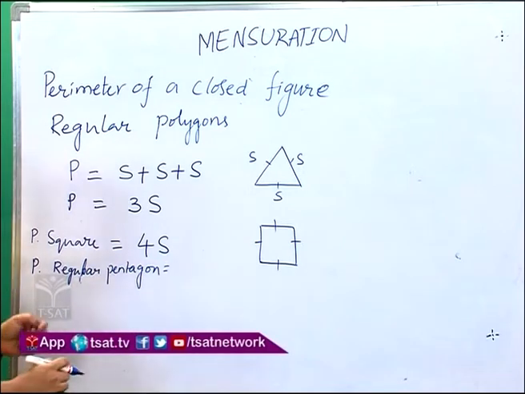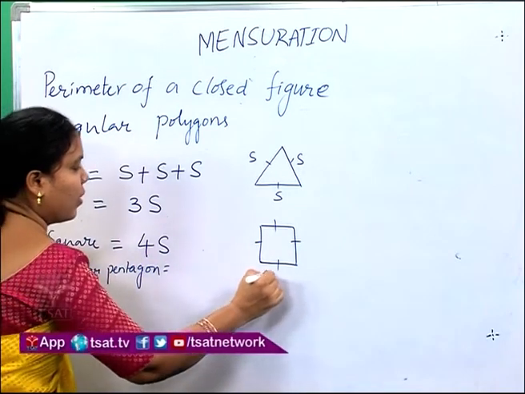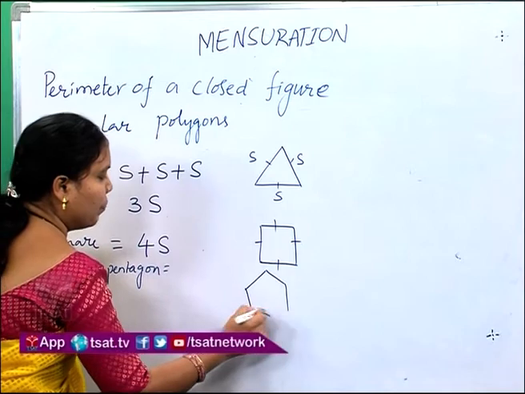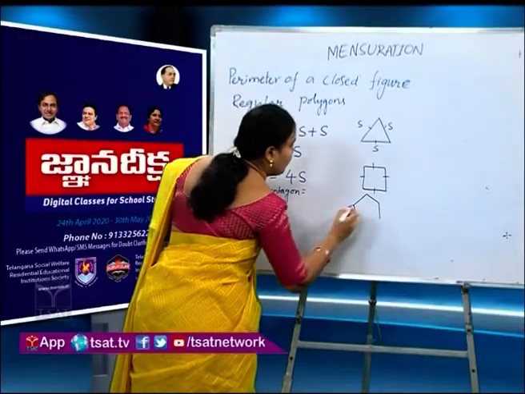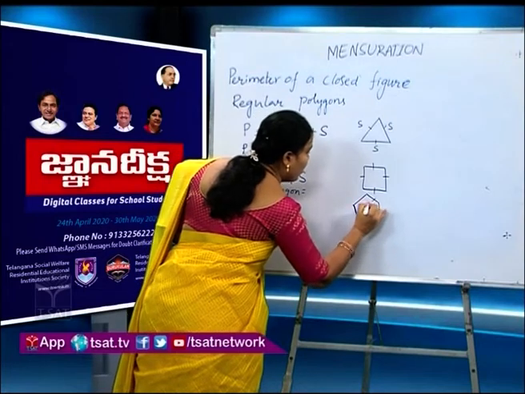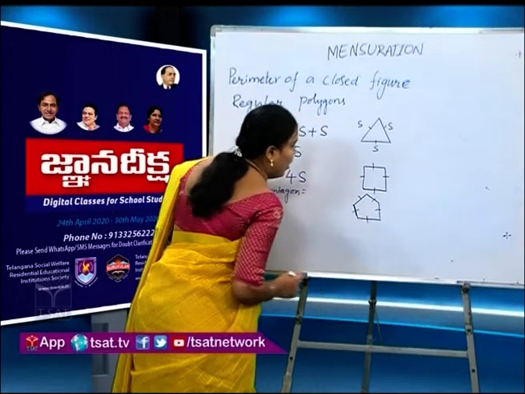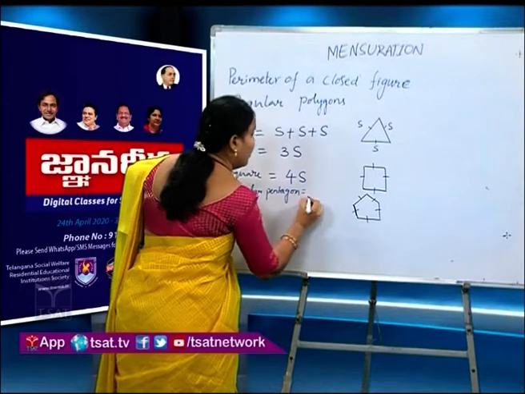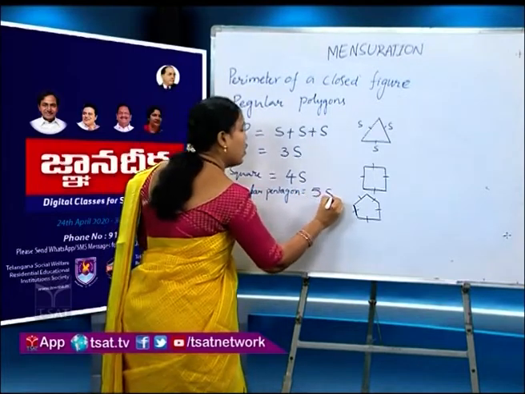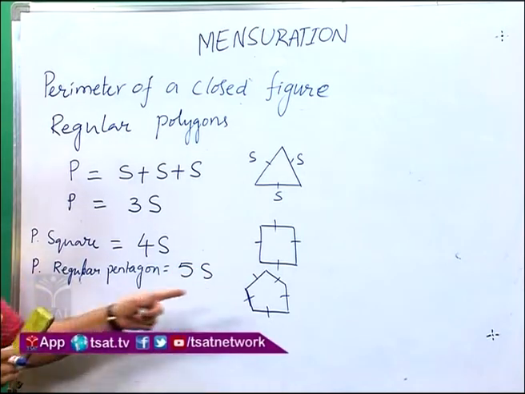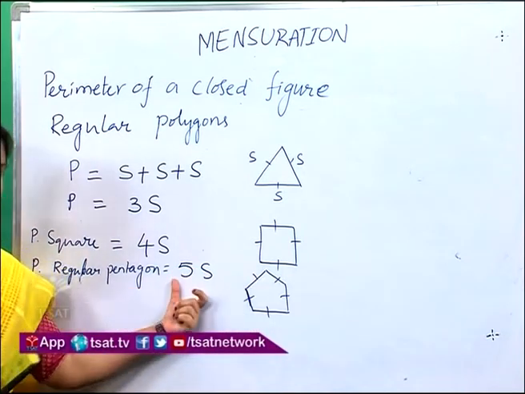In a pentagon, all 5 sides are equal measure. 1, 2, 3, 4, 5. Then we can write the perimeter easily as 5 times the side, because a regular pentagon has 5 sides.